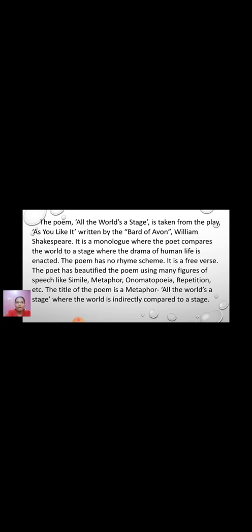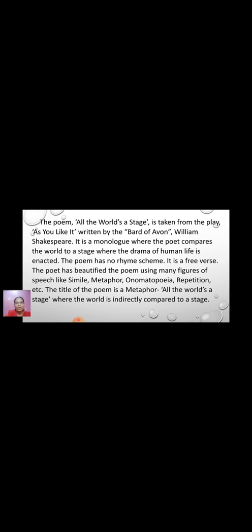A monologue is like, between two people you have a dialogue. When one person is speaking, that is called a monologue. So it is a monologue where the poet compares the world to a stage where the drama of human life is enacted. Fine. Then the third point was that of the rhyme scheme.